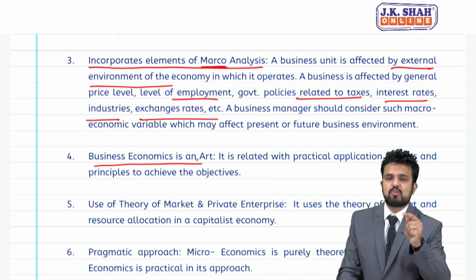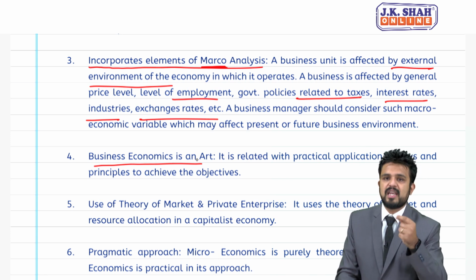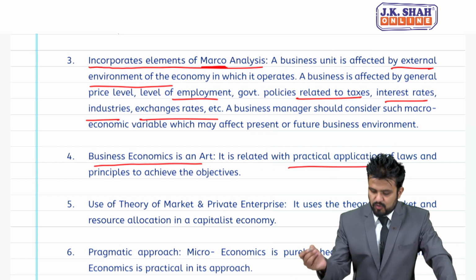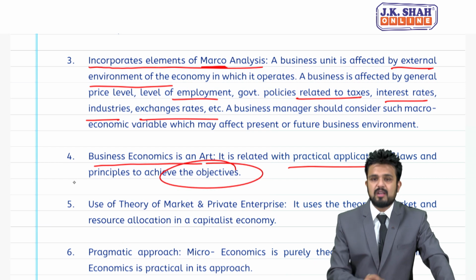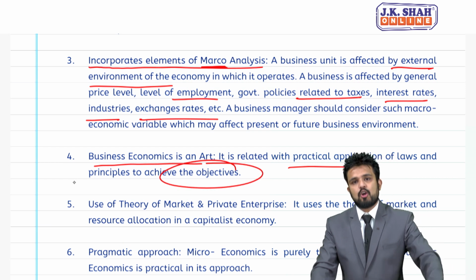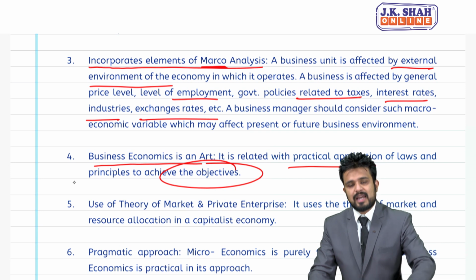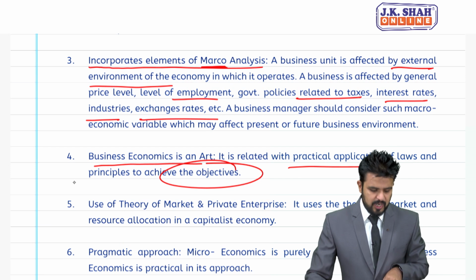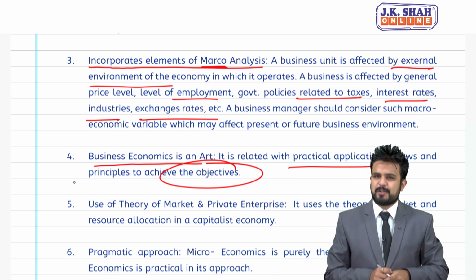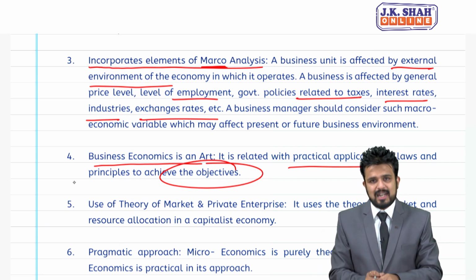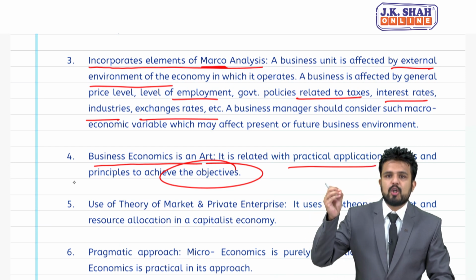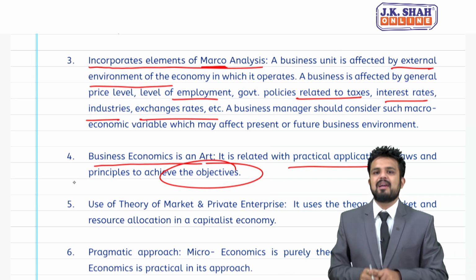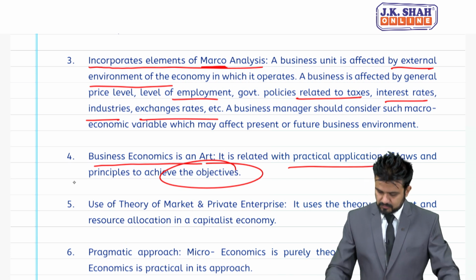Point number 4, business economics is an art. Art means solving the problem, finding solution to the problem. So it is related with the practical application of laws and principles to achieve certain objectives. So students, business economics is a science. Why? Cause and effect relation. They will study what? Cause and effect relation. But why is it an art? They are basically going to apply those concepts, those strategies, practical application will take place.